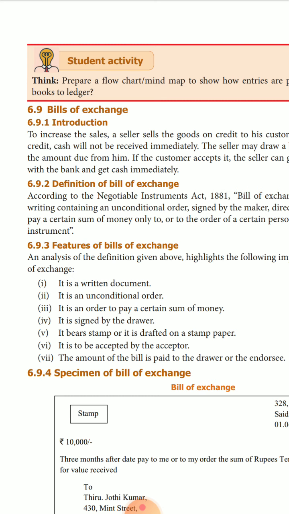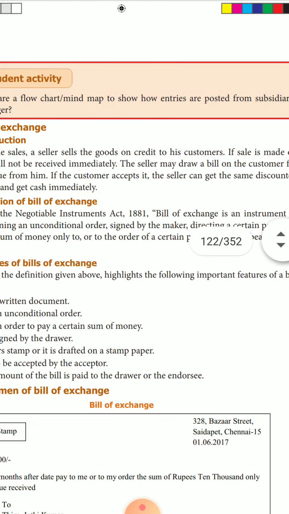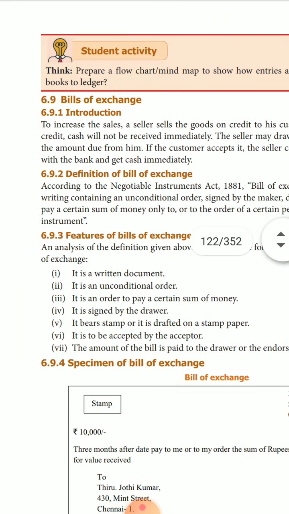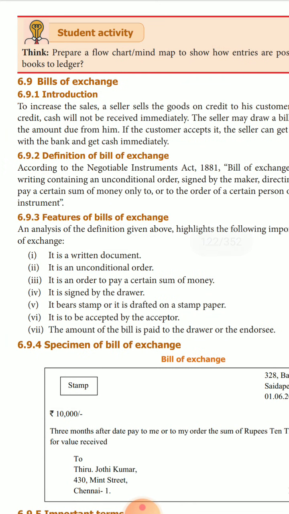Student activity. Think. Prepare a flow chart or mind map. You know pretty well about the mind map, to show how entries are posted from subsidiary books to ledger. Here you just think, that is enough.